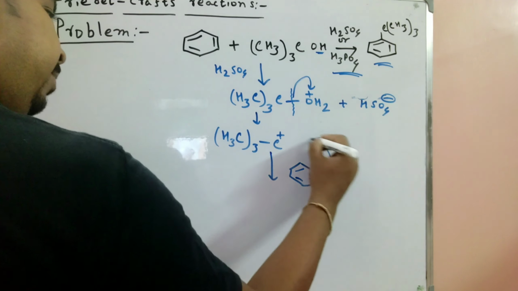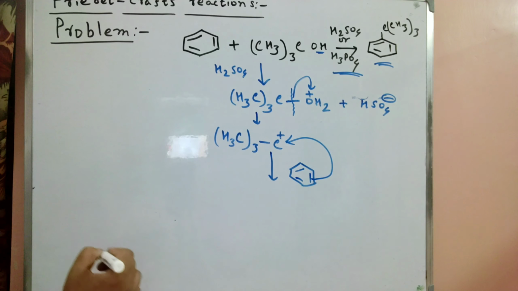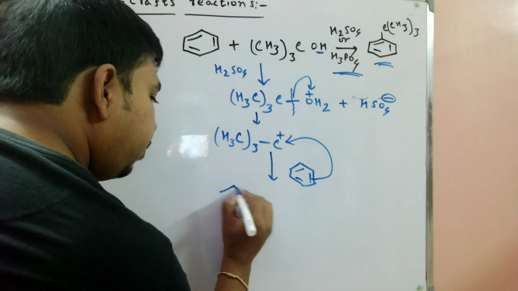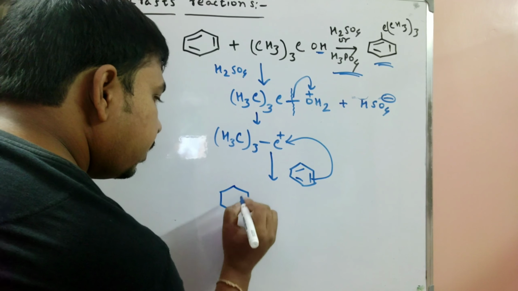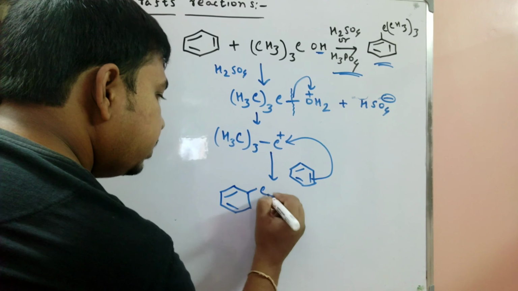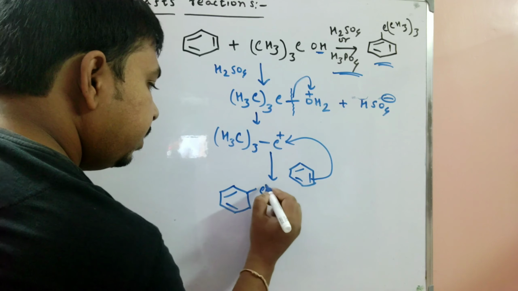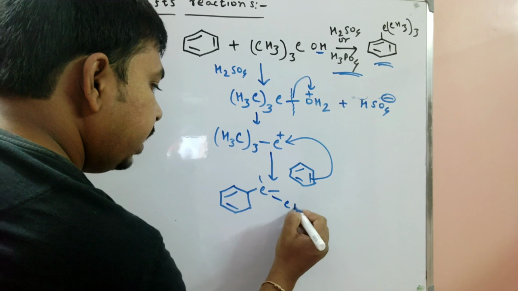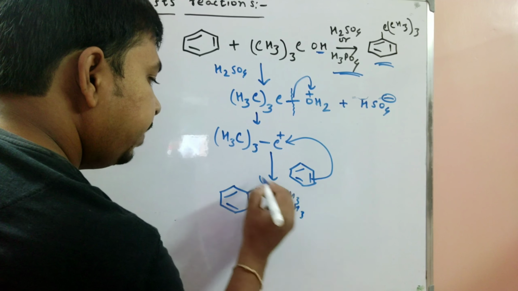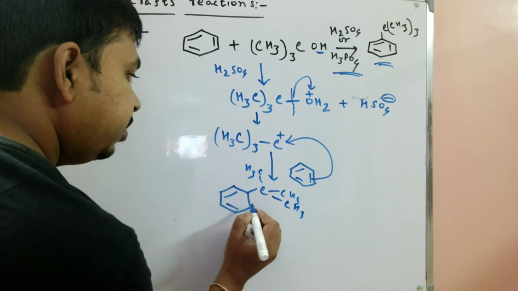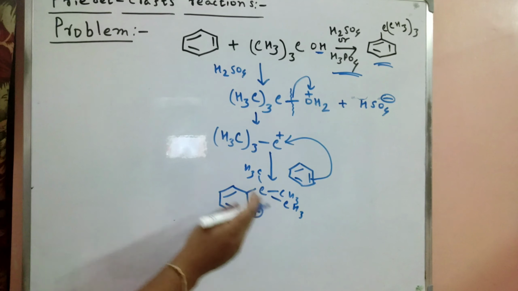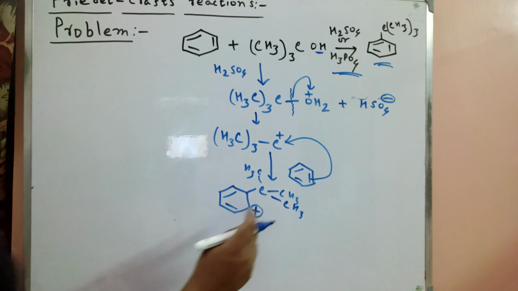So simply we can say that the attack here is possible, and formation of the product is C, with a total of 3 CH3 groups present. So we can easily draw the CH3 groups and the plus charge formed here, that is our Wheland intermediate.